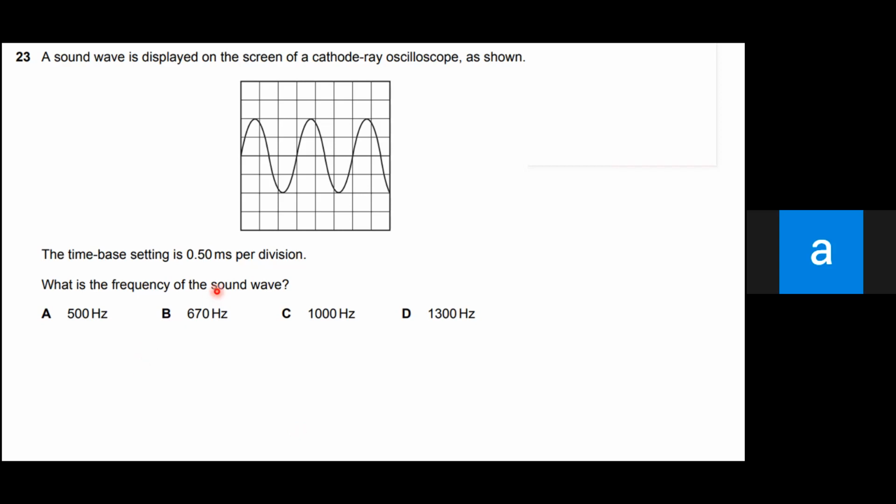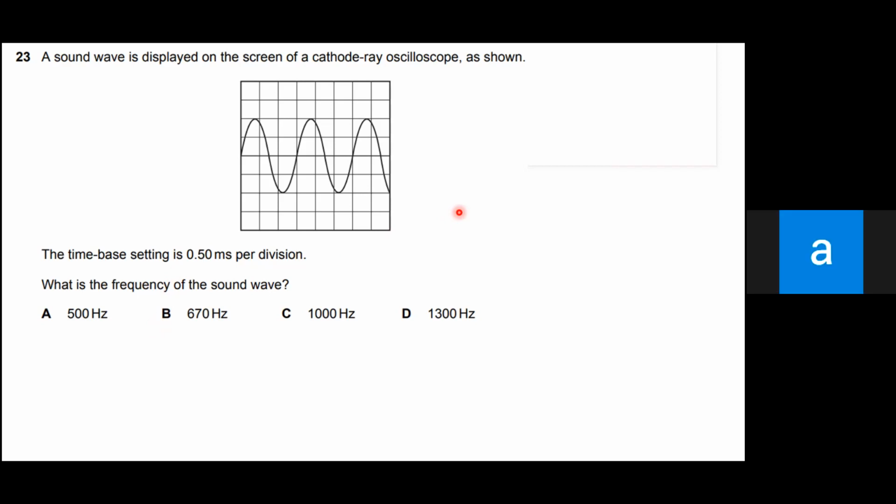Okay, what is the answer? A, B, C, or D? Haidar, what is your answer? I think it's B, sir. B, okay, thank you.